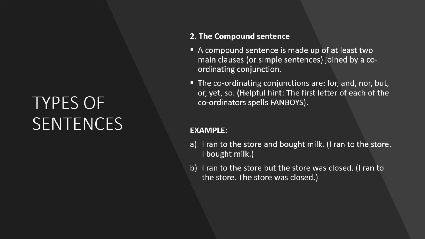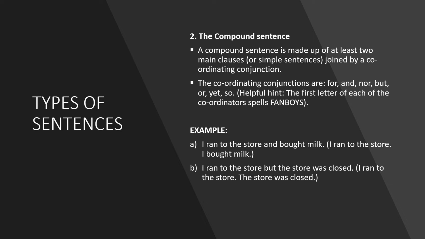And the example you've been given is, I ran to the store and bought milk. We can clearly see that this is made up of two sentences which can stand on their own. So there are two main clauses. I ran to the store is a complete sentence on its own. It's got a subject, I, it's got a finite verb, ran, and it can stand on its own.